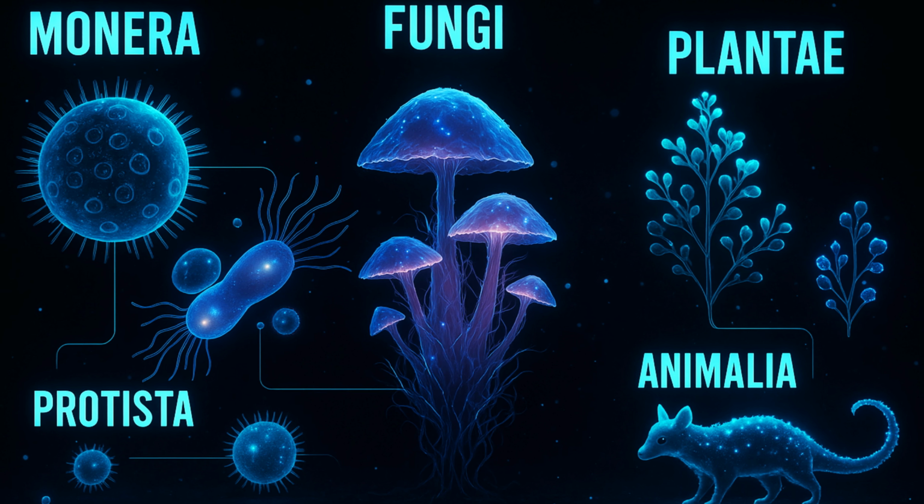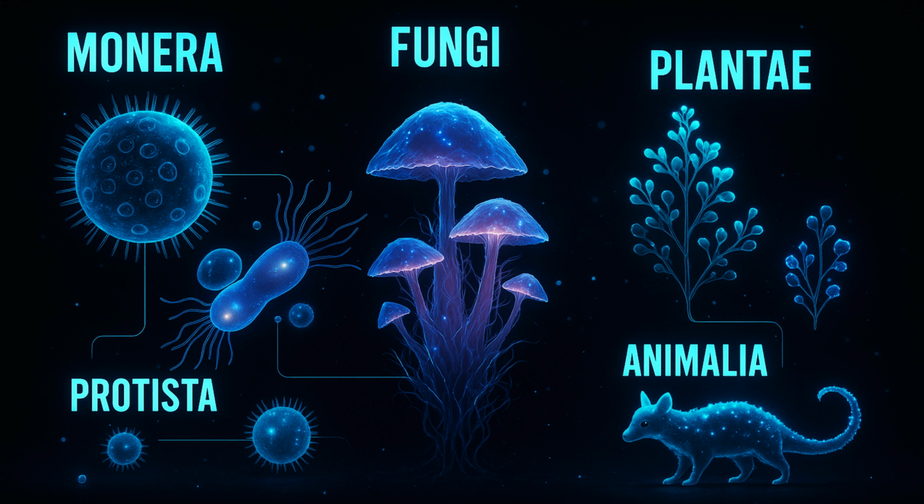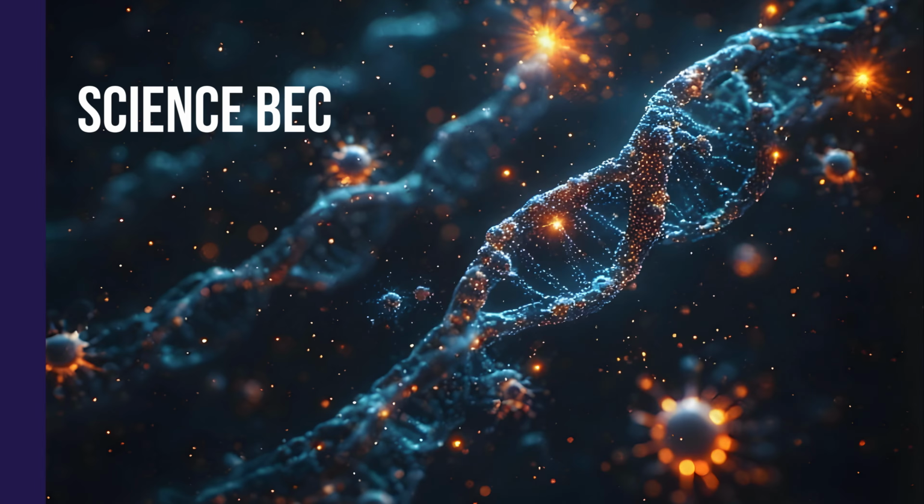So the journey began with 2 kingdoms by Linnaeus. It evolved into 3 kingdoms by Haeckel, and finally into the 5-kingdom system by Whittaker. This is the system accepted in modern biology and followed in NEET.